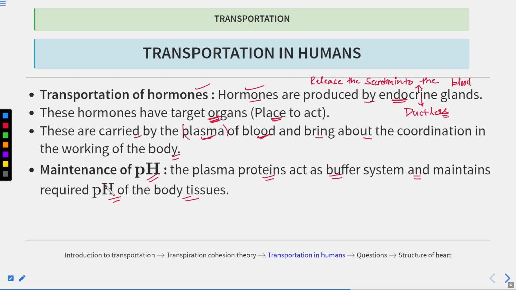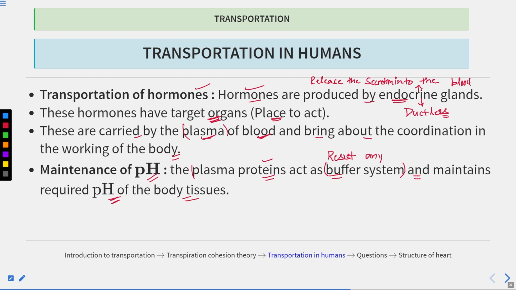So maintaining the optimum pH is very important, and this optimum pH is maintained by the proteins that are present in the plasma. And these proteins act as the buffer system. What is the buffer system? Which resists any change.